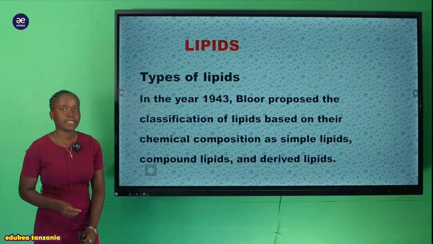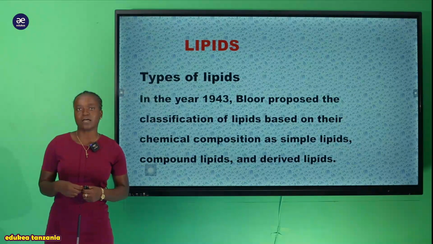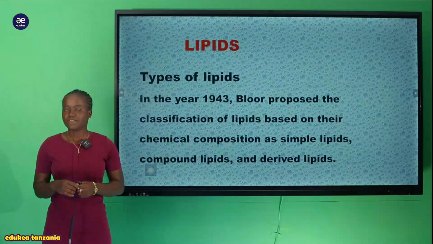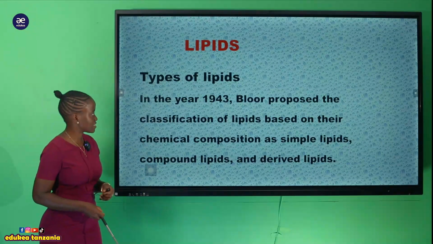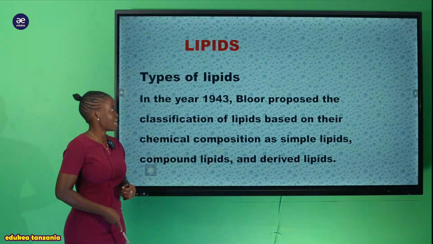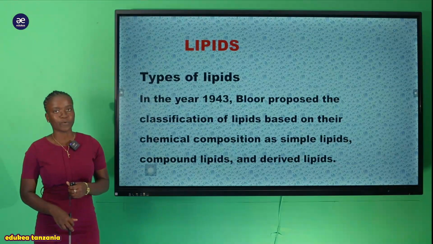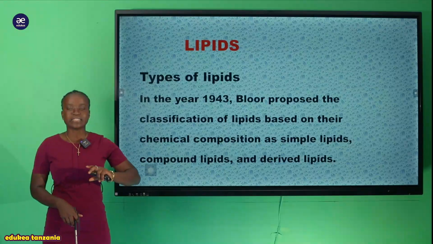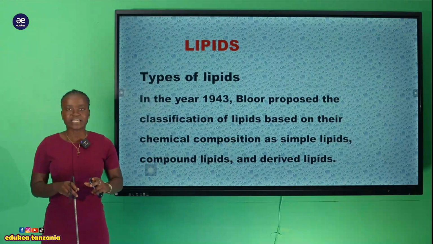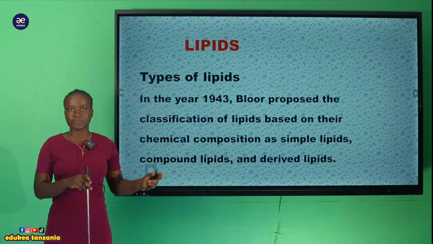So all the types of lipids are classified by this scientist, this biologist. His name is Blue. Huyu mwana sayansi ndiye ambaye sasa classify hizi types za lipids.